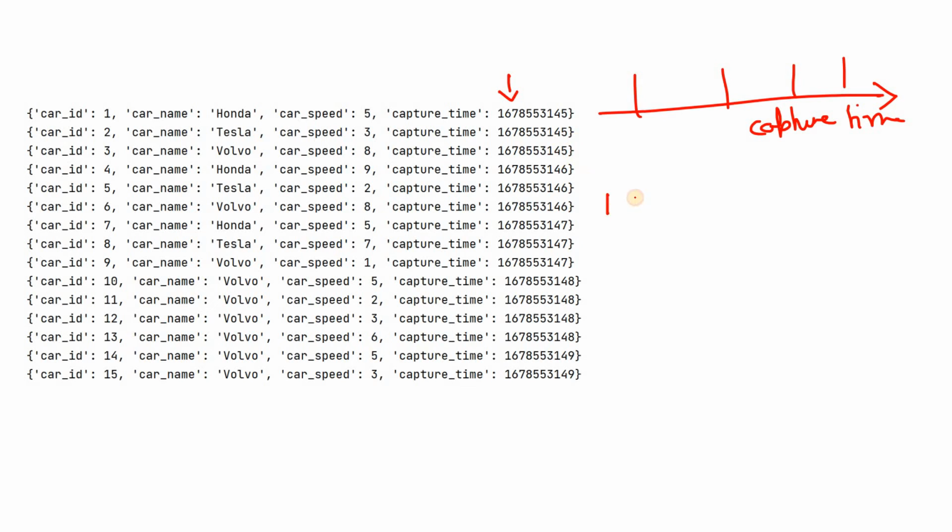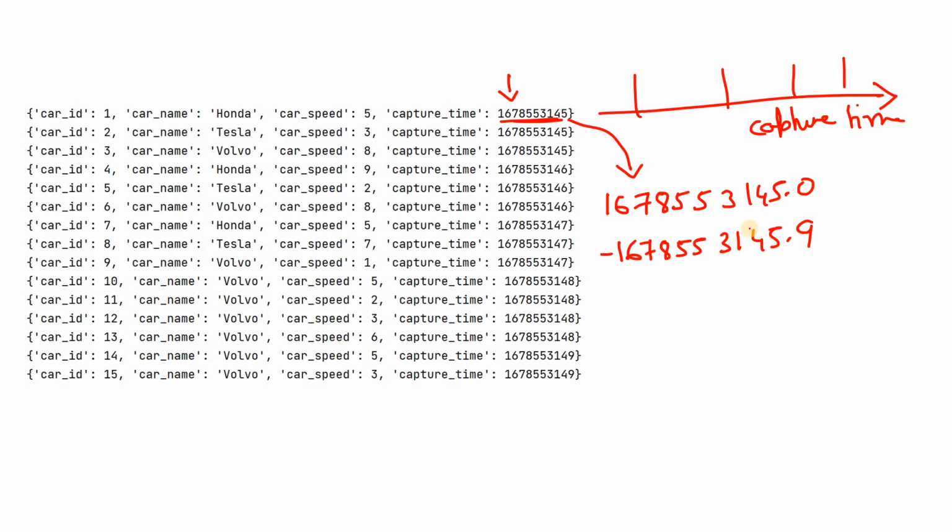So the first window will start at 16785531455.0. That is the particular value I took, indicating the beginning of the window, and then it will go up to 16785531455.9. This is one window. Within this window, whatever events are there: card speed 5 is there, card speed 3 is there, and card speed 8 is there. So 5 plus 3 is 8, 8 plus 8 is 16. So it will give you 16.